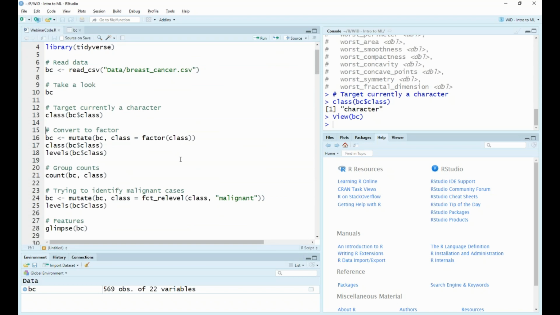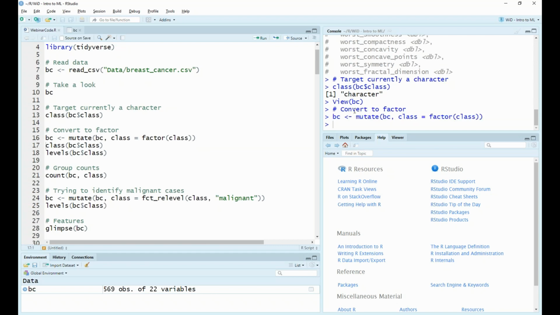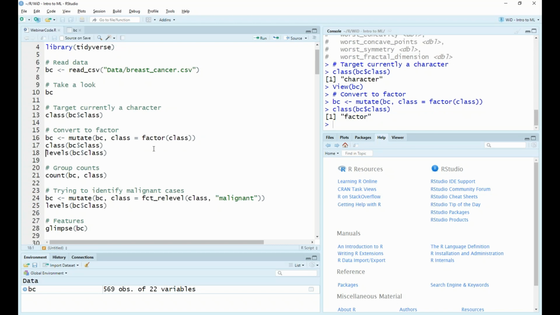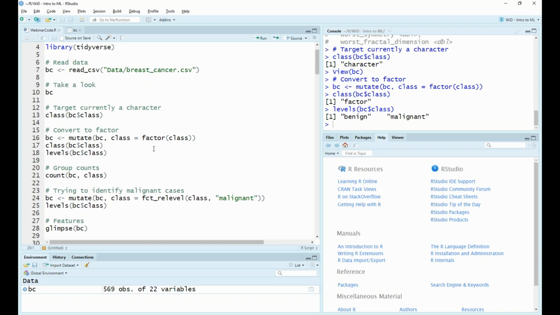So we need to convert this to be a factor, and we're going to do that using the mutate function from dplyr. Running this, we can now check the class of our target variable again, and we can see that we have now updated the class to be a factor. And because of this, we can now see the levels of our class. So we can see that in this case, we have both the levels benign and malignant.